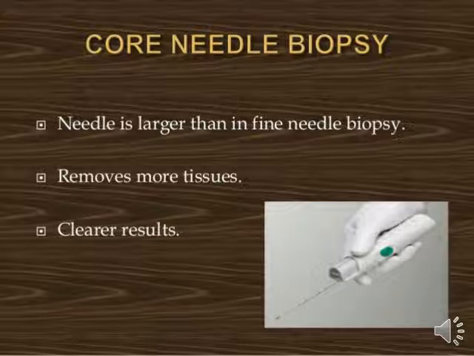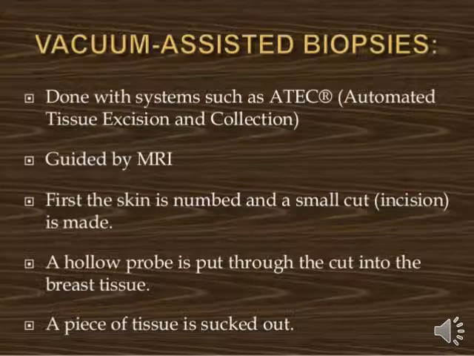Now we will see the next thing, vacuum assisted biopsy. It is also a type of biopsy for breast tumor or breast cancer, done with a system such as the ATEC, automated tissue excision and collection, and guided by MRI. First the skin is numbed and a small cut, an incision, is made. A hollow probe is put through the cut into the breast tissue and a piece of the tissue is sucked out.